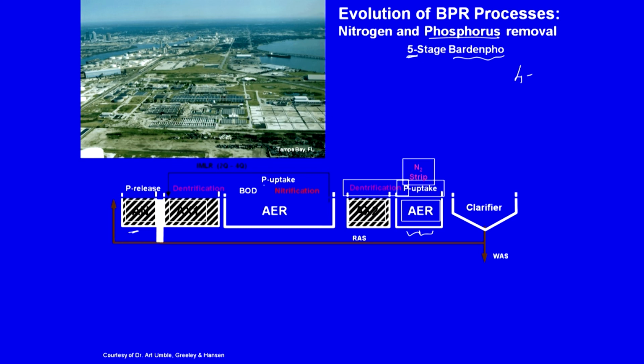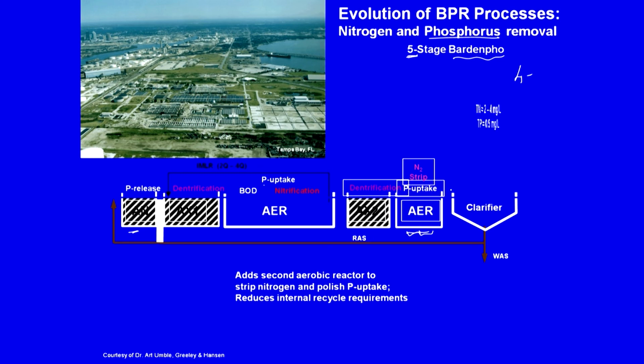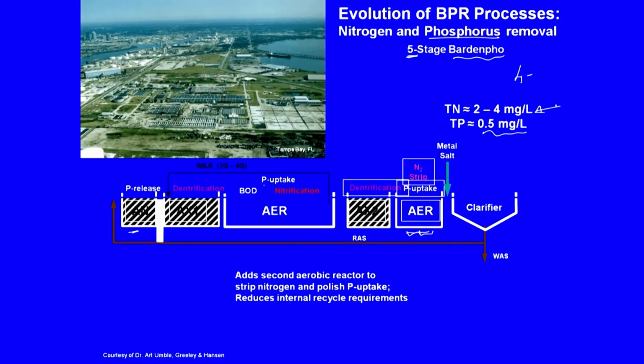But here, rather than putting it up here, they are going to take the recycle much further there. So, add a second aerobic reactor to strip nitrogen and polish phosphorus uptake. Again with more aeration, more phosphorus will be taken up, and it reduces internal recycle requirements. So, now you see phosphorus pretty good, total nitrogen also pretty good. Again the whole thing is to understand that you need a carbon source or electron donor, and an electron acceptor, that is for aeration and denitrification. But for phosphorus you need anaerobic and aerobic conditions, and that is how you play around to get the optimum conditions.